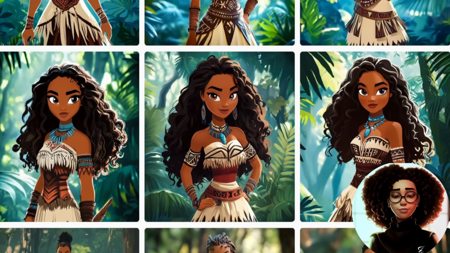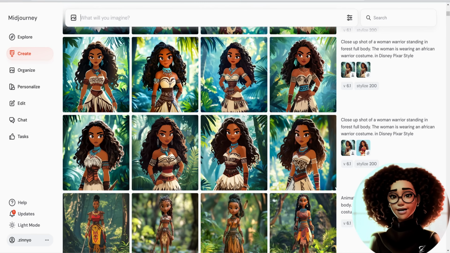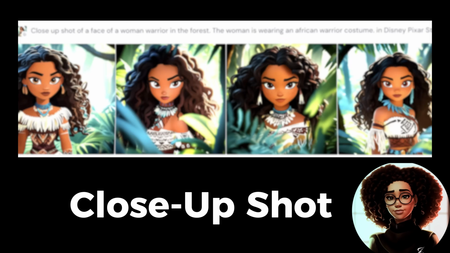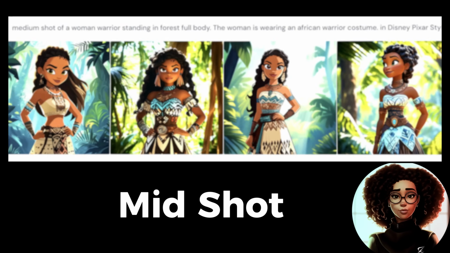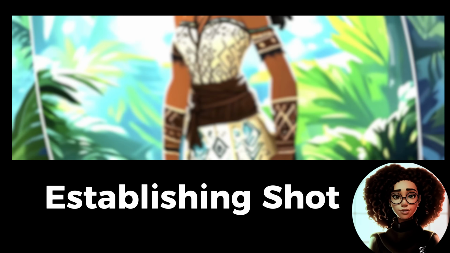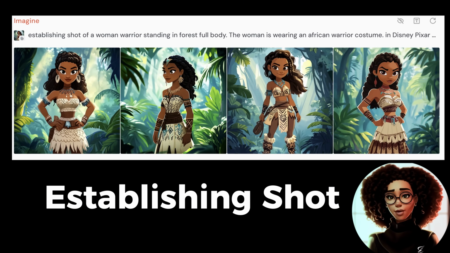To solve that problem, you need to understand the types of camera shots you can use in Midjourney as part of your prompt to enhance the look of your scene. There is the close-up shot that focuses on facial details or smaller objects for emotional moments. Mid shot showing the subject from the waist up, establishing shots that set scenes with a wide view.